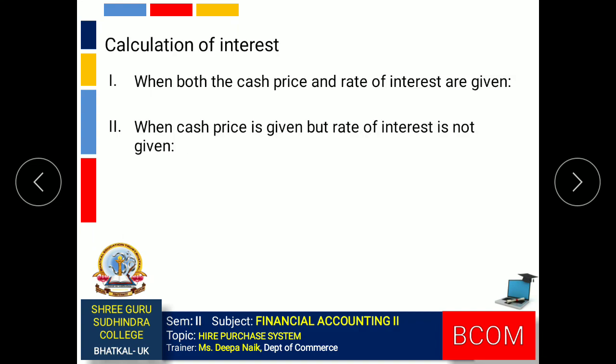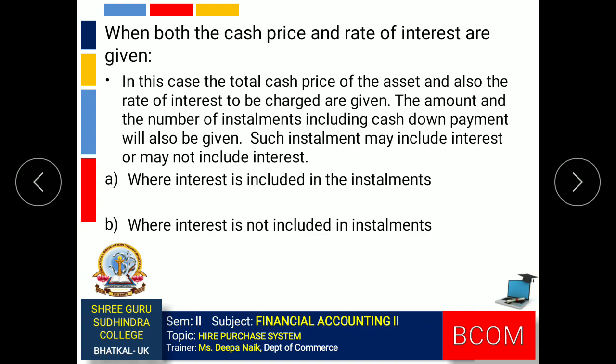Next topic is calculation of interest. Calculation of interest is divided into two methods. The two important methods we will be studying over here. The first one, when both the cash price and rate of interest are given. And the second one, when cash price is given but rate of interest is not given. We'll look at the first one.